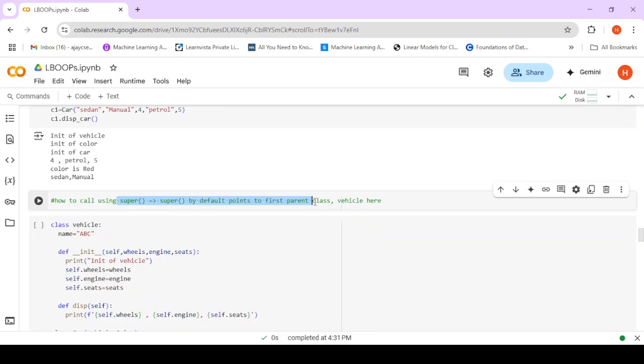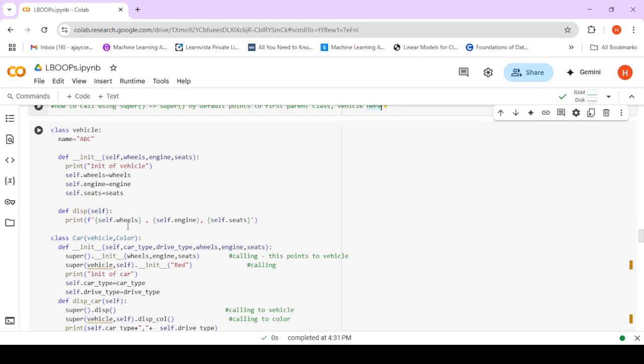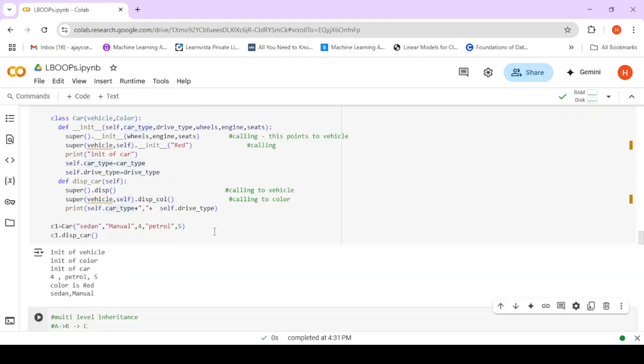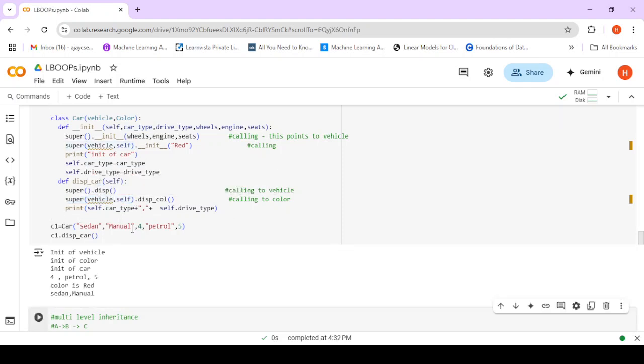So super by default refers to the first parent class. So in this case, there is Vehicle, and if I say super, then it is referring to the first base class. If I want to refer to Color using the super keyword, then I say super(Vehicle, self). This is referring to the Color class. Again the same output, but just a different way of referring to it. Instead of calling it Color, here I am referring to it using the super keyword, like super(Vehicle, self).